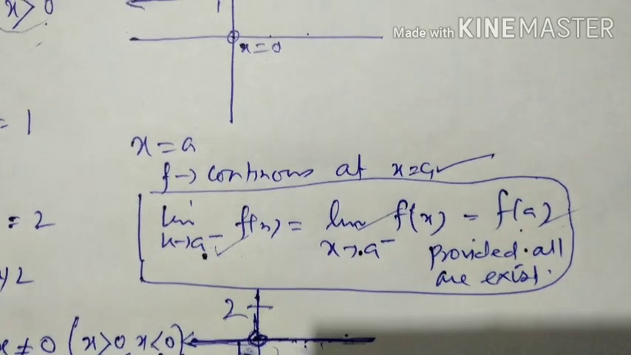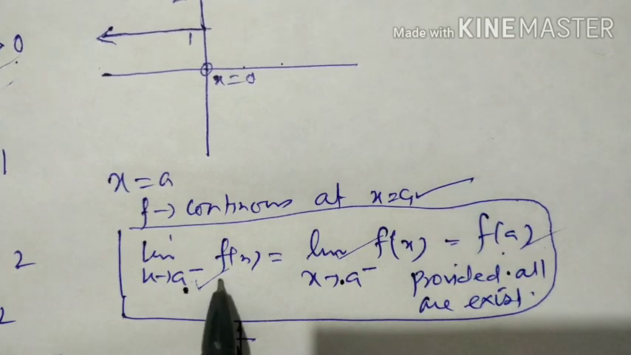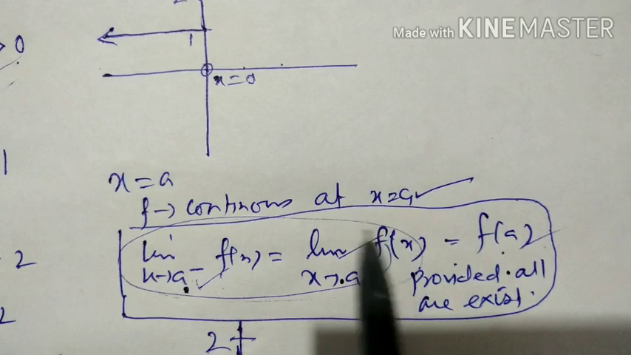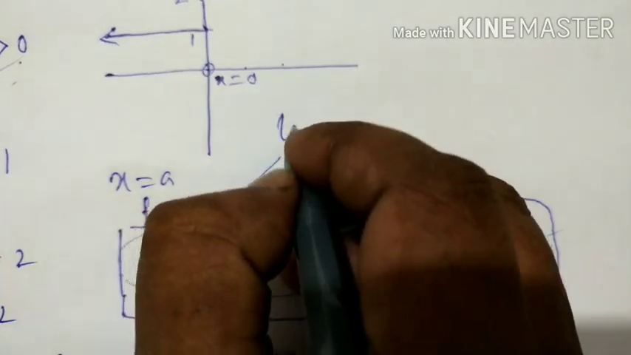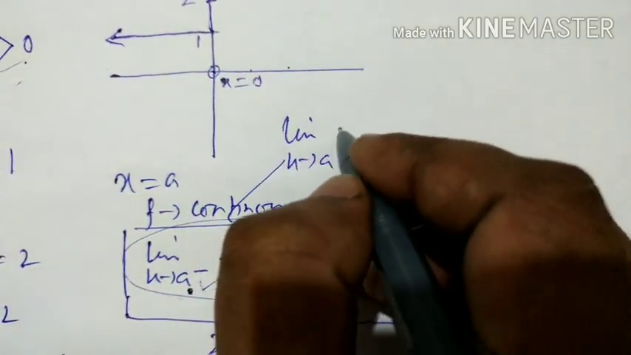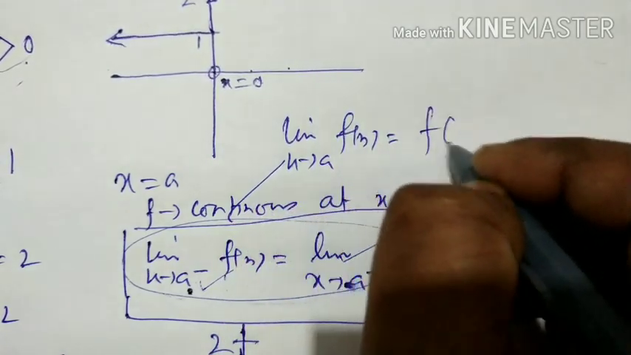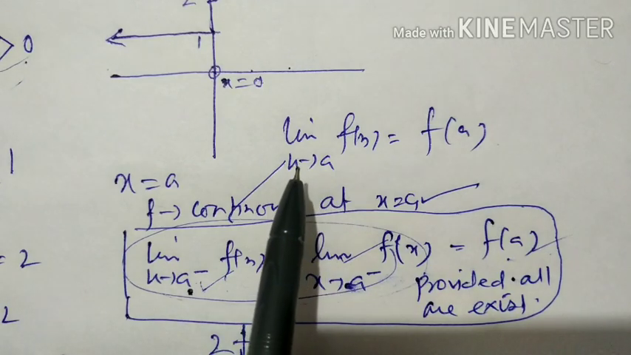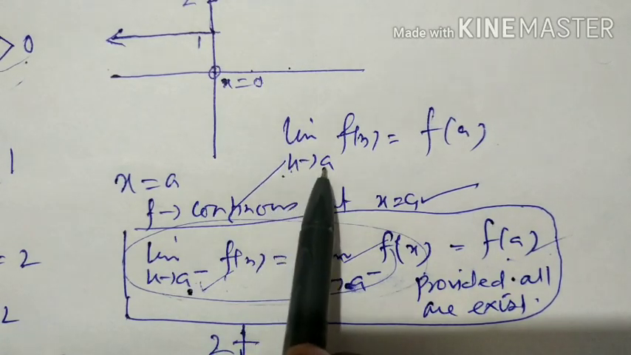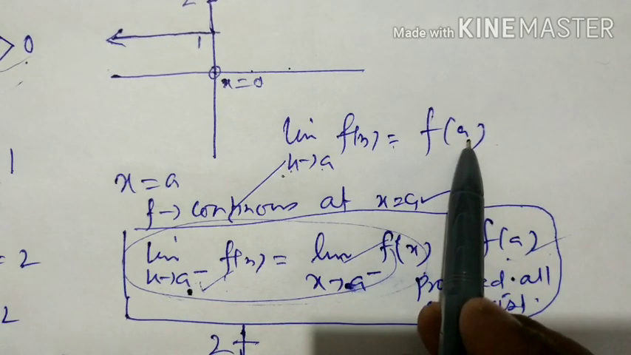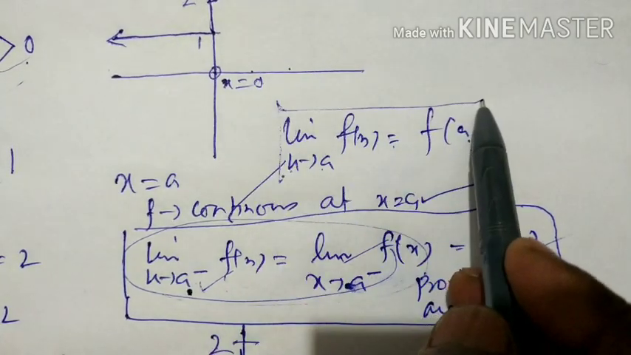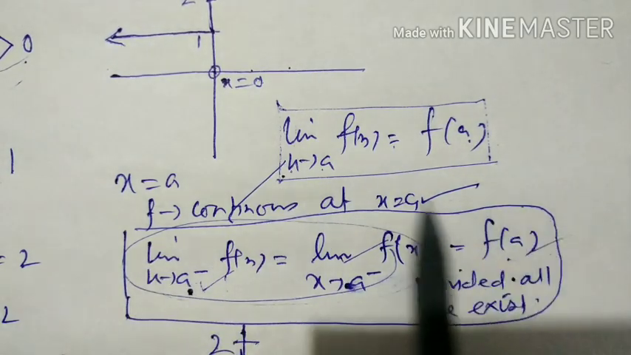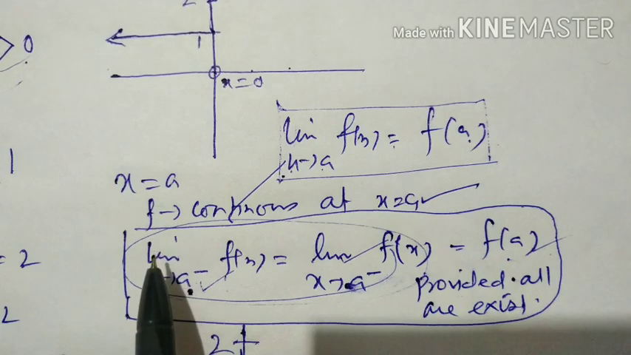Now from the limit concept you already know that if the left hand limit exists and the right hand limit exists and they are equal, then the original limit exists. From here you can write the limit as x tends to a of f(x) is equal to f(a). So a function is continuous at a point in its domain if the limit as x tends to a of f(x) equals the value of the function. This is one type of definition of a function to be continuous at a point, and this is another type of definition.